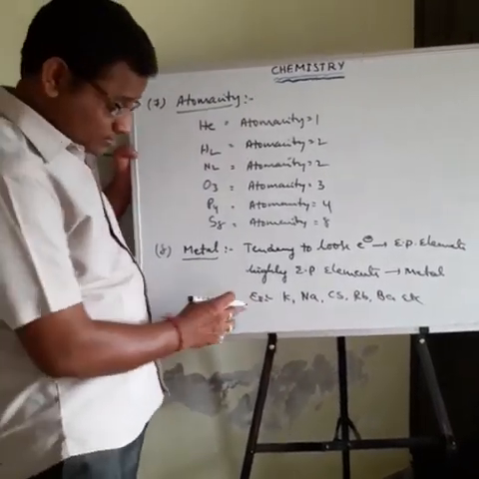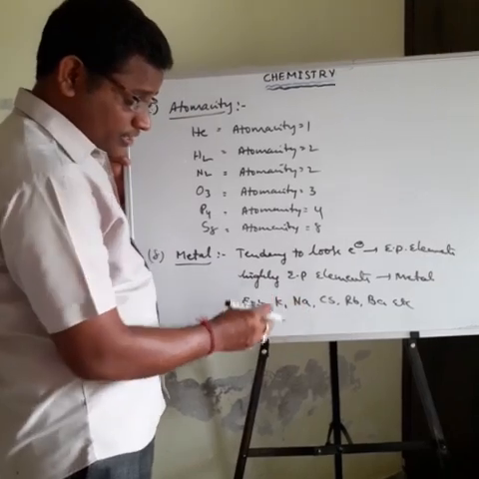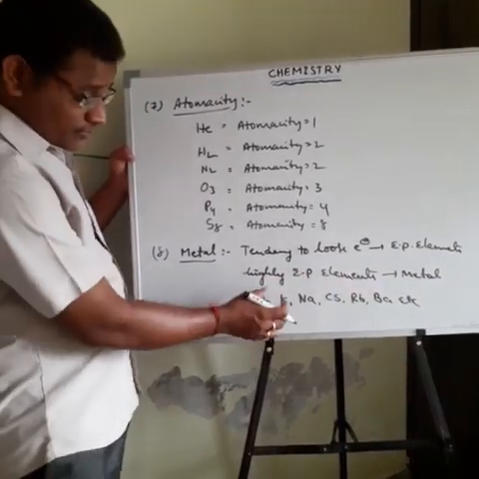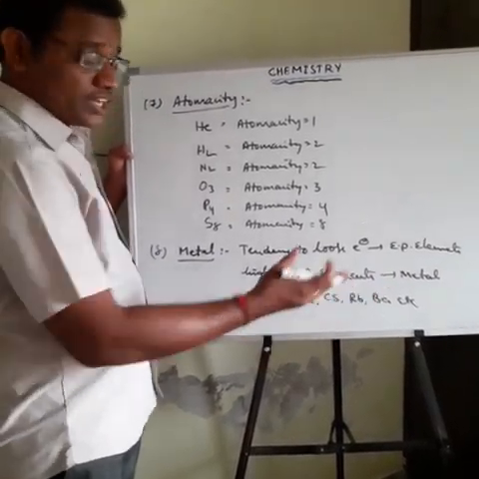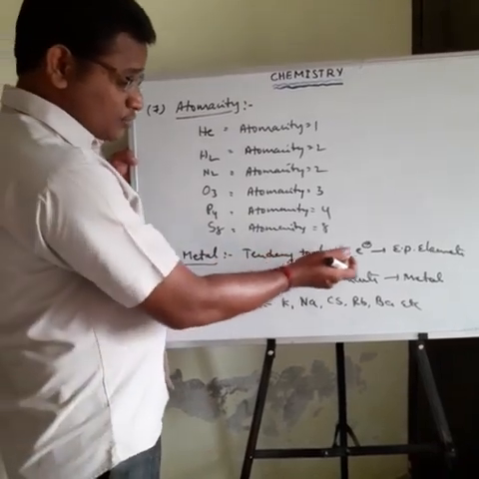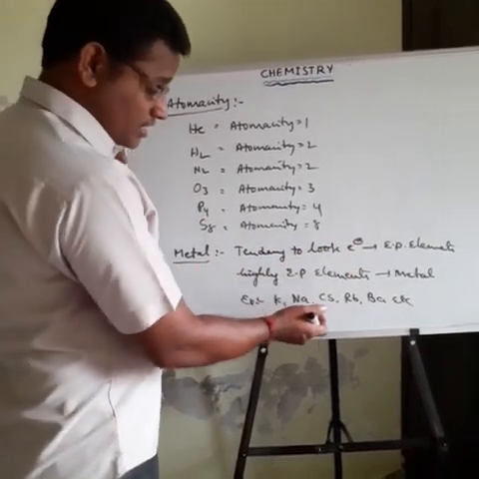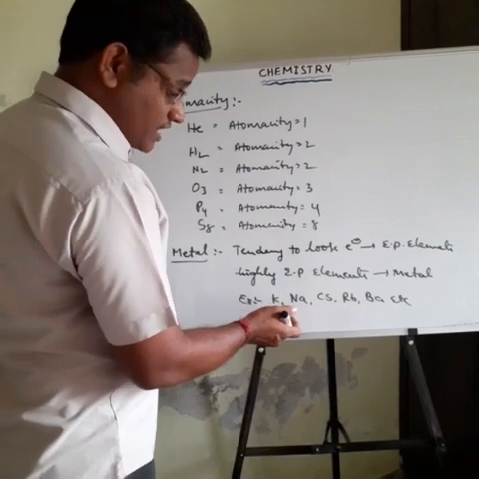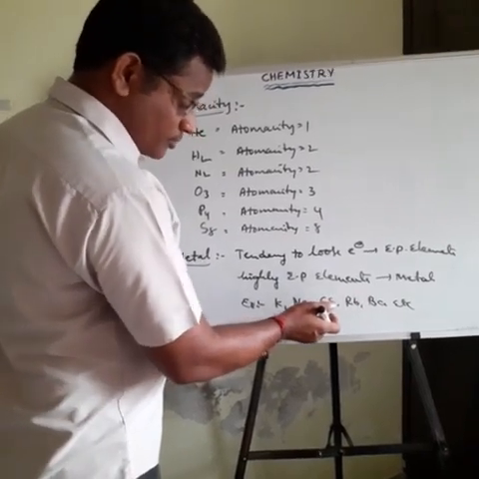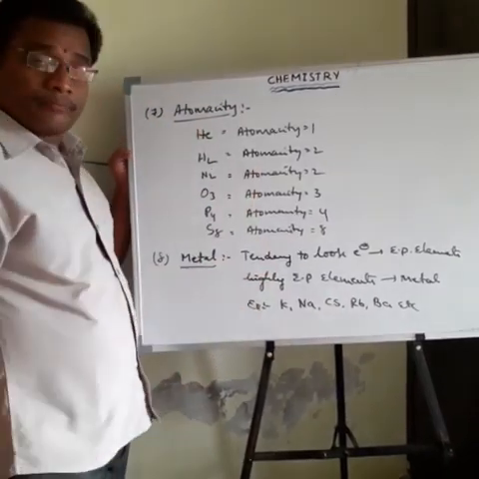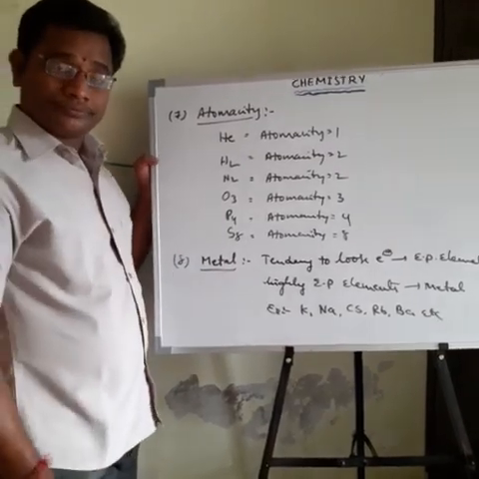Why are these metals? These elements have more tendency to lose electrons because of their larger size, so they lose electrons easily. Elements with the tendency to lose electrons easily are called electropositive elements, and the highly electropositive elements are called metals. So that is about the metal.